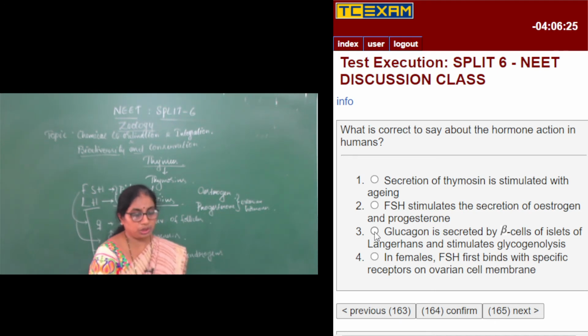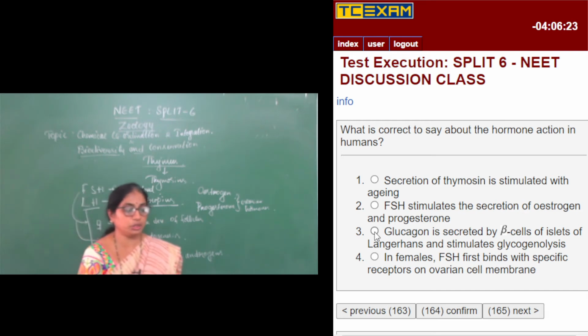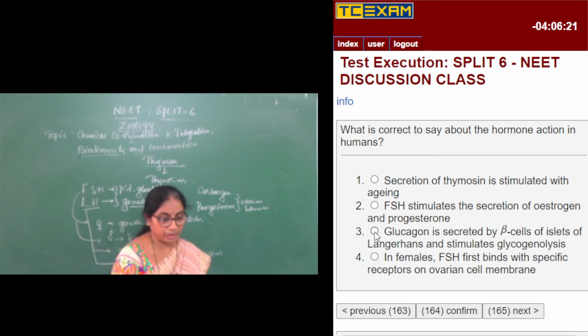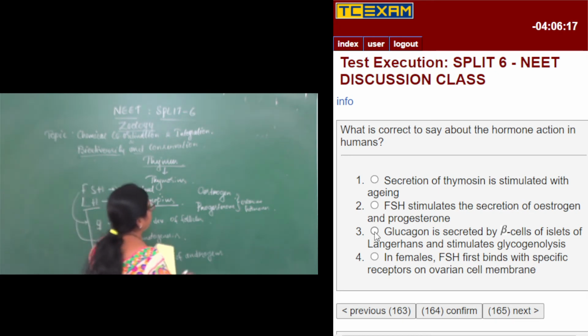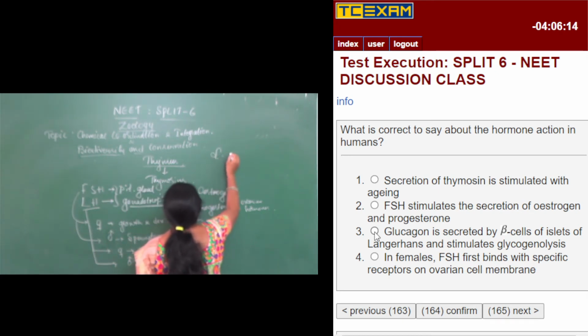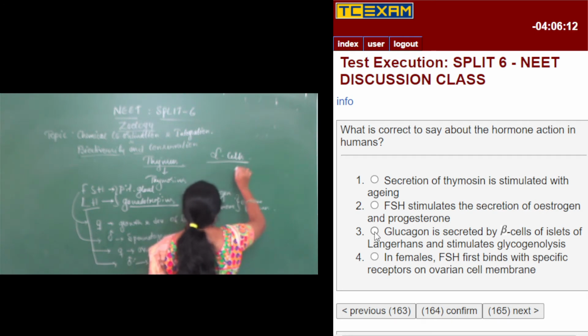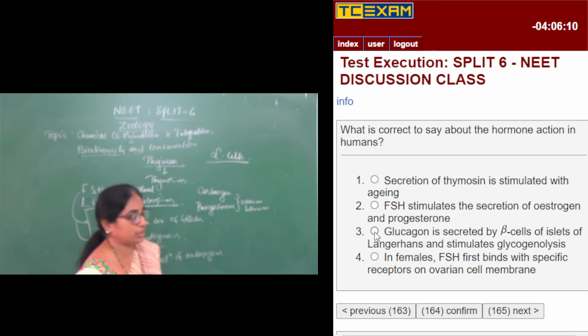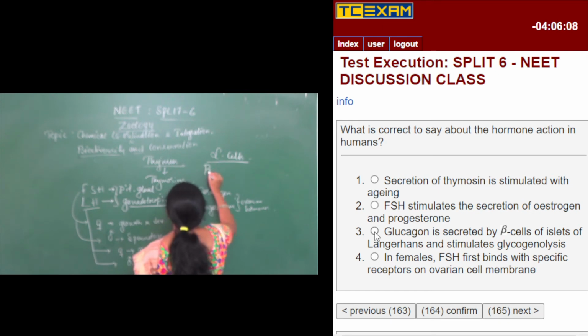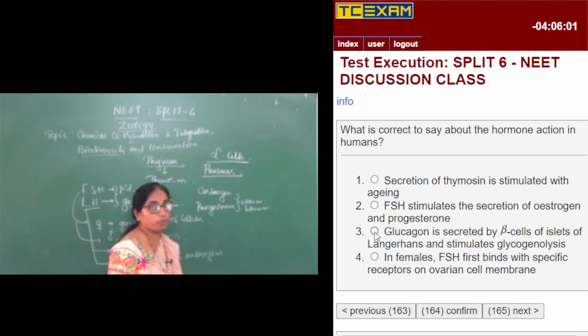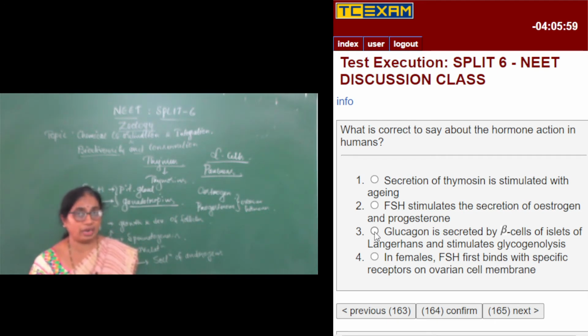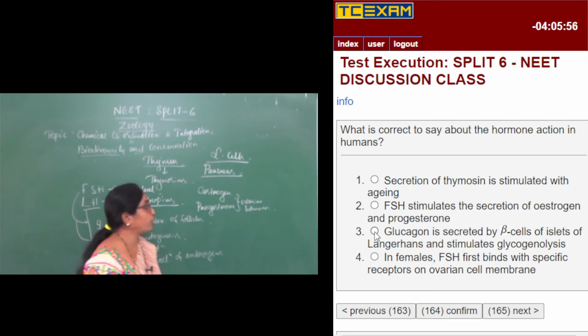So glycogenolysis, you can also spell it as glycogen lysis. Look, glucagon is secreted from alpha cells of the islets of Langerhans. See, the pancreas is called a dual gland or a composite gland, because it functions both as an endocrine gland and an exocrine gland.